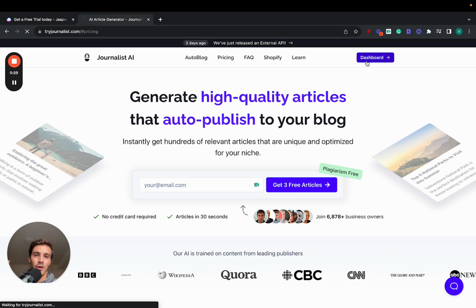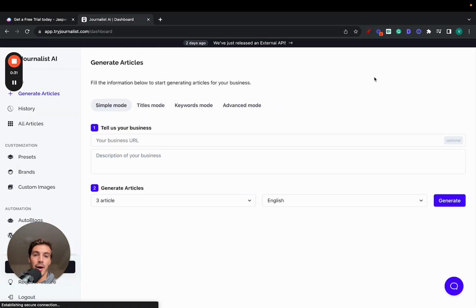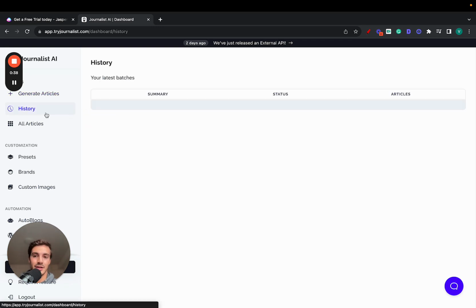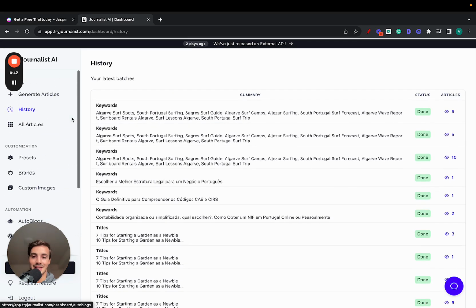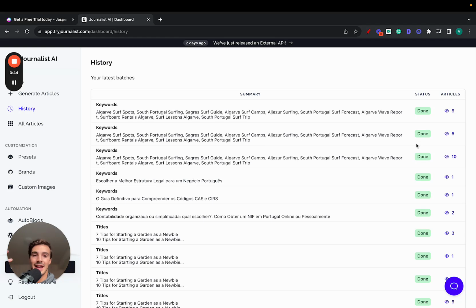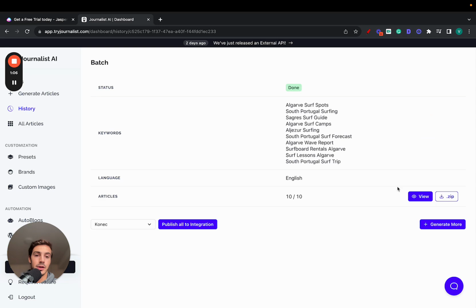But let's go over exactly what this does and how powerful it is, right? First off, I'm going to show you what the output of the content that this tool generates is. So I go here to my history tab, and don't worry, I'll go over each one of these in just a second here, but I do want to go over the output of the tool. So let's take a look at these 10 articles I've generated using this tool.